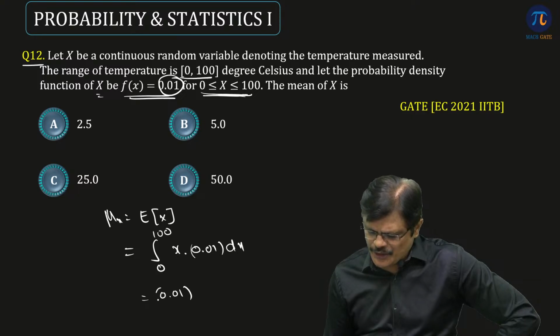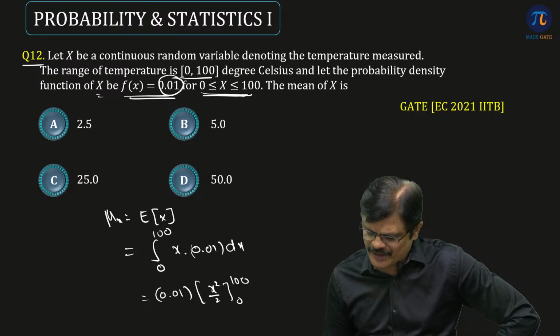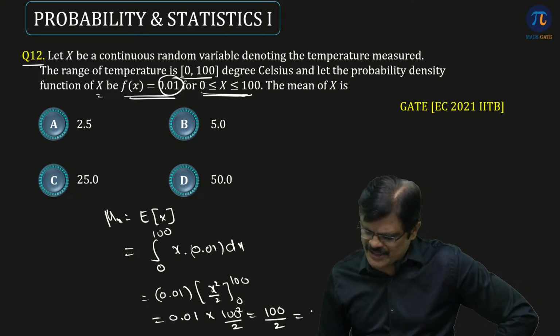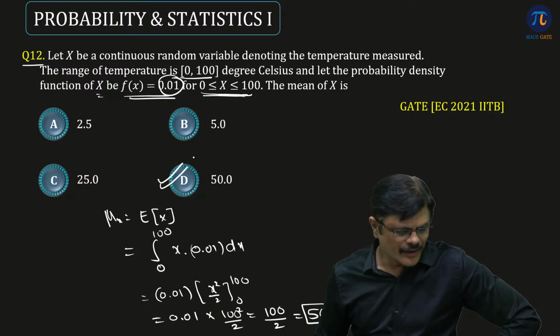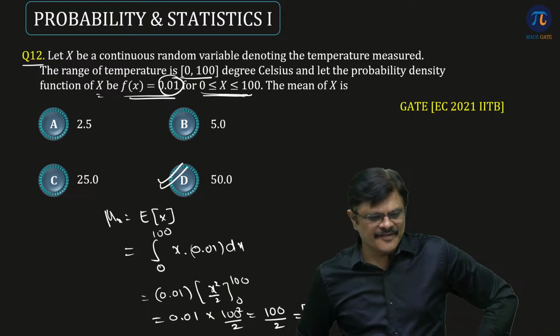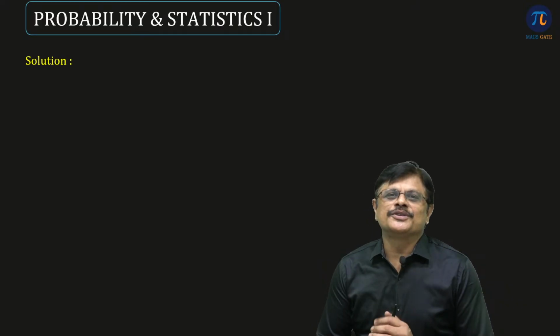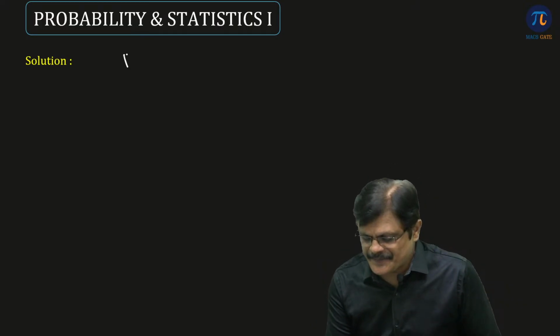That is 0.01 into integral of x, which is x square by 2. Limits are from 0 to 100. That is 0.01 into 100 square by 2, please don't forget the 2, which is nothing but 50. Okay, so that is the answer for this problem, my dear friends. So this is about expectation.